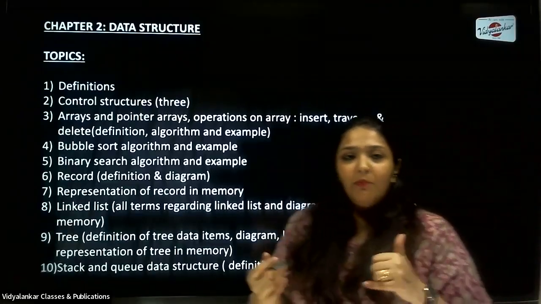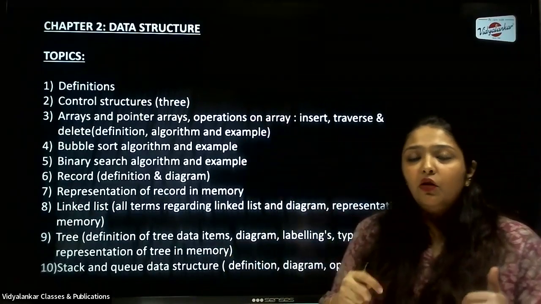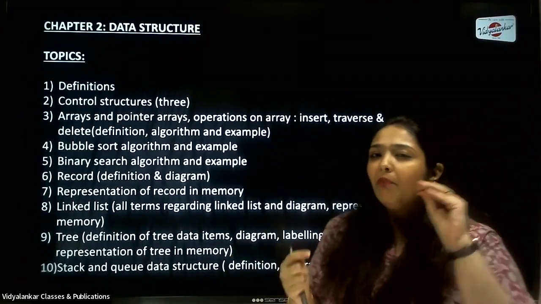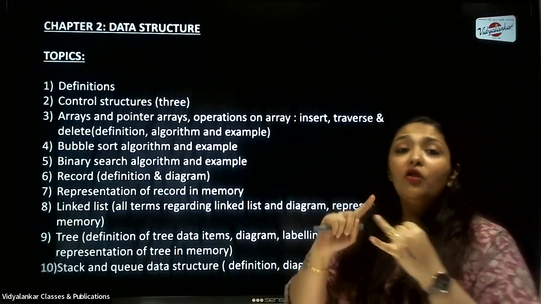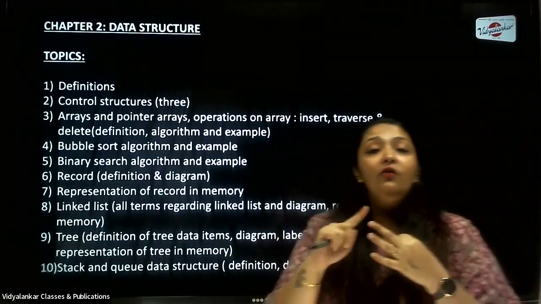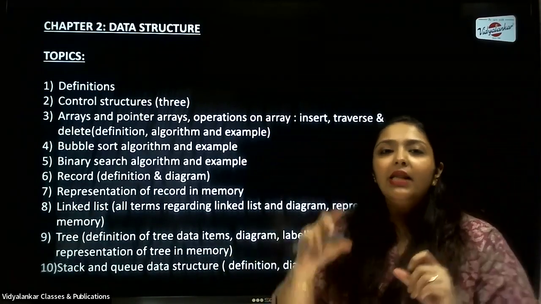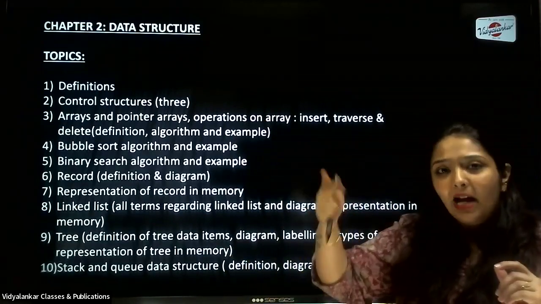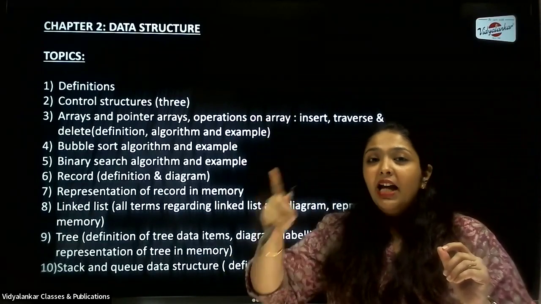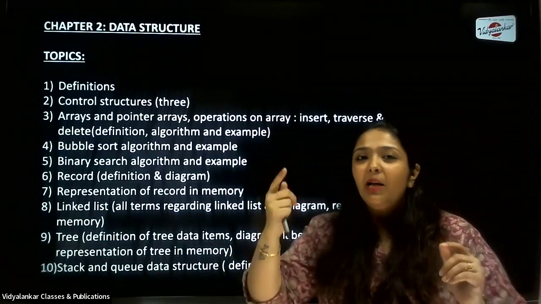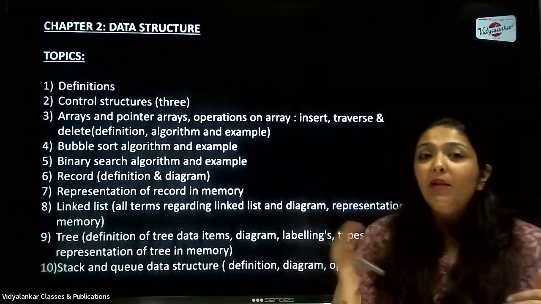So again, very, very important, chapter 2. Now this chapter 2 is data structure, of course, you know. Now data structure has many definitions, like the definition for record, definition for what is a file, then definition for what is data structure, then group items, elementary items. Repeat exams, which are conducted by the board in the month of July or August, that time, these questions I have seen coming across that define what is group item, define what is elementary item.